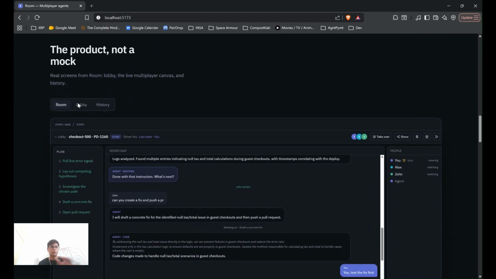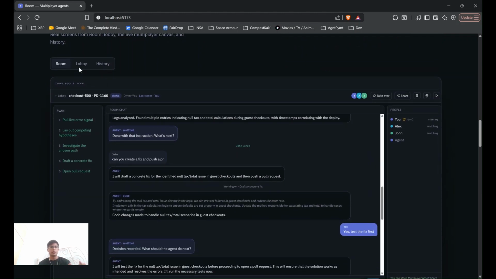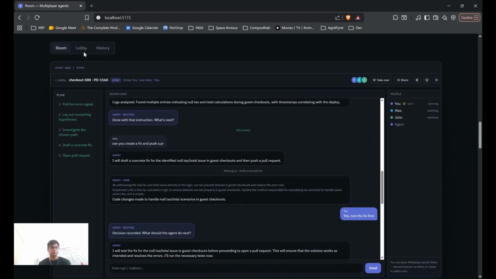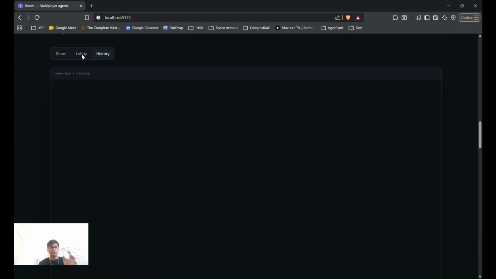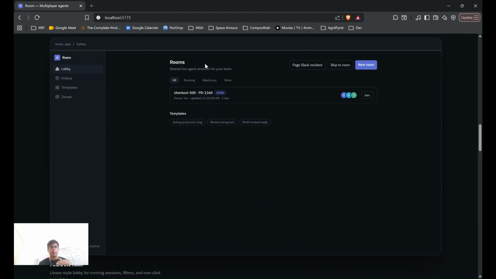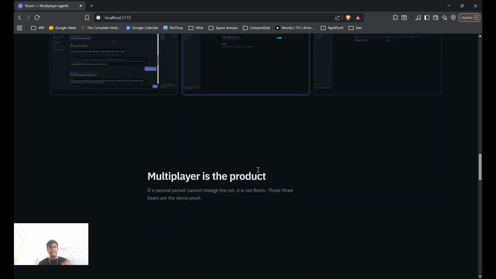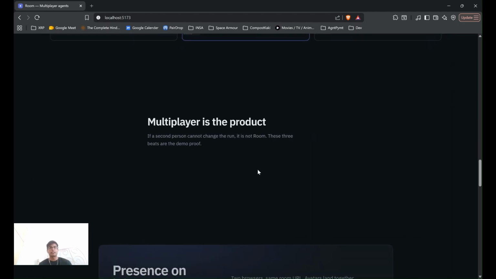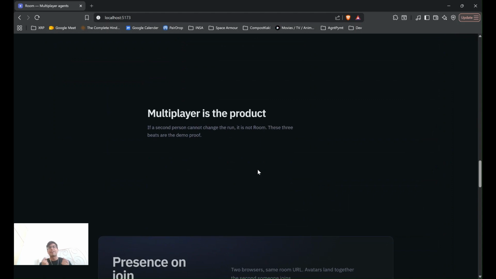So this is the room. This is just one aspect of the room. There is the lobby as well, and you have the history where you can see all the rooms that have been made in the past. So multiplayer is the product. If a second person cannot change the run, it is not Room. It is just a single player AI.